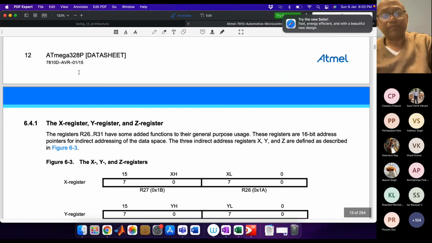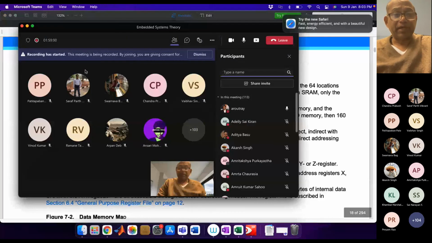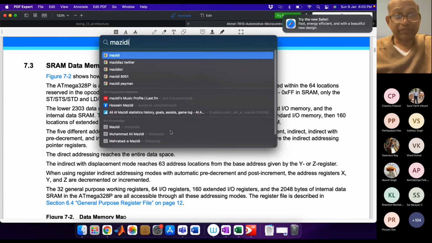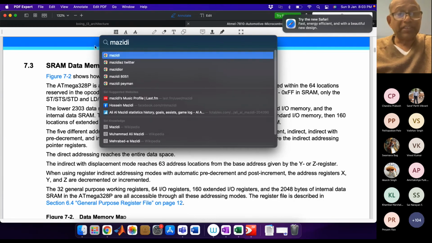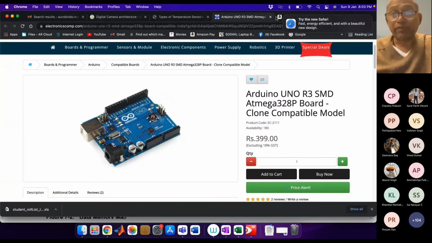You can buy that one. Let me see whether Majidi is there on my computer also. Let me search in Google.